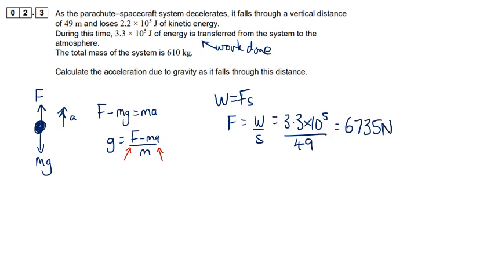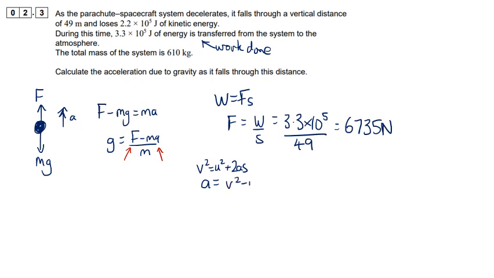Acceleration, well, what do I know? I don't know a lot here, but I do know that it's losing energy, so its speed's changing. So I'm going to use this one: v squared equals u squared plus 2as, because I know the distance it's fallen and I'm looking for the acceleration. But I don't know v and u.